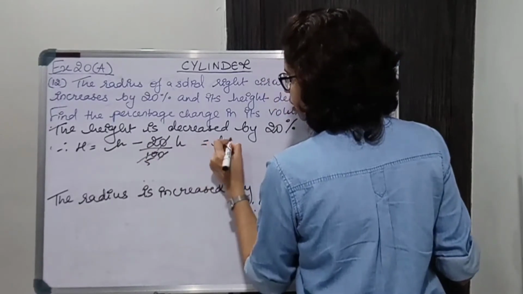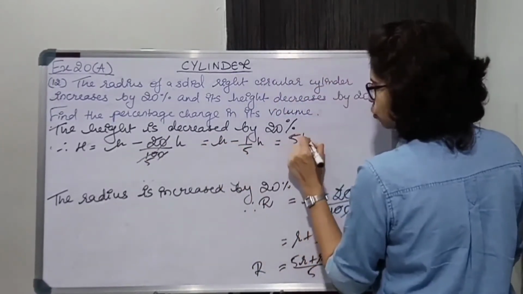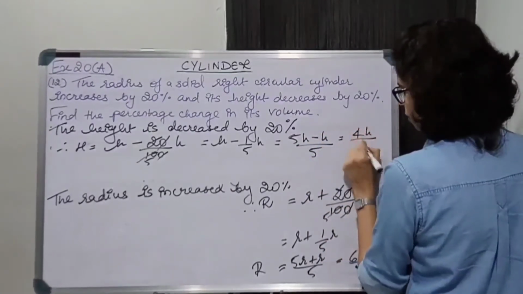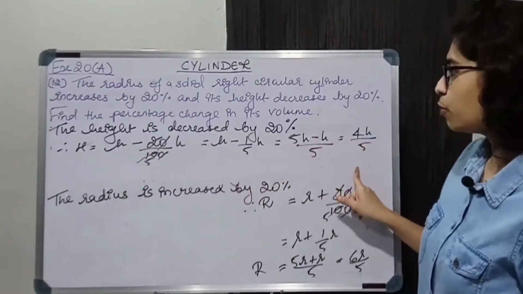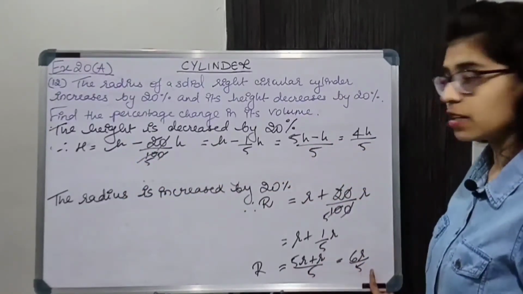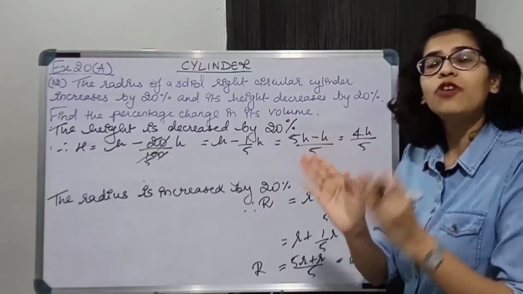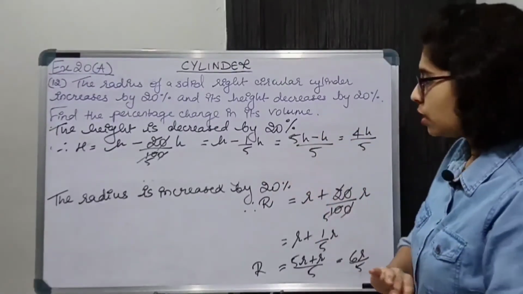So we have H minus 1/5 of H, which is equal to 5H minus H upon 5, that is 4H upon 5. So capital H is equal to 4H upon 5 and capital R is equal to 6R upon 5. Okay? So we have got some relation between the height and the radius of the old and new cylinders.